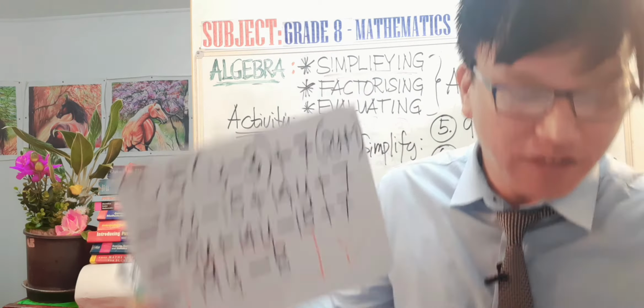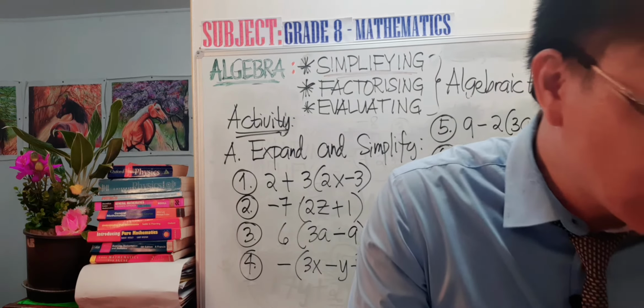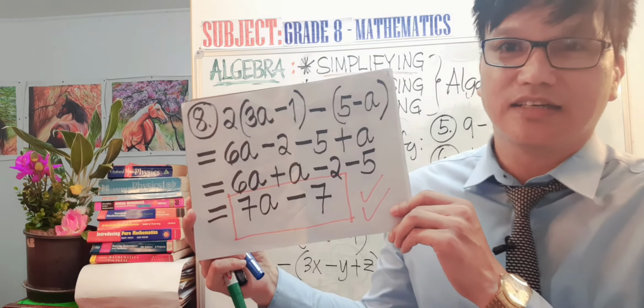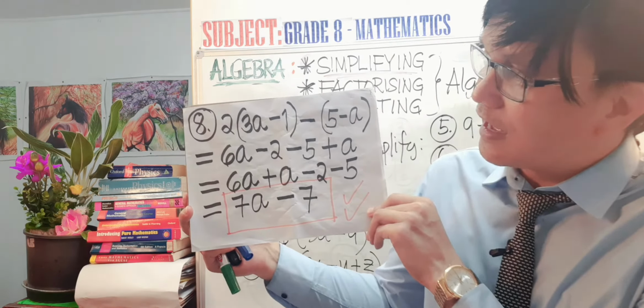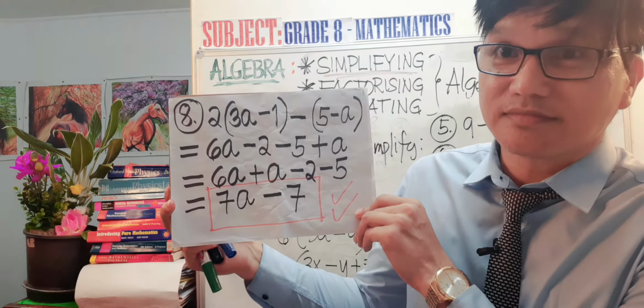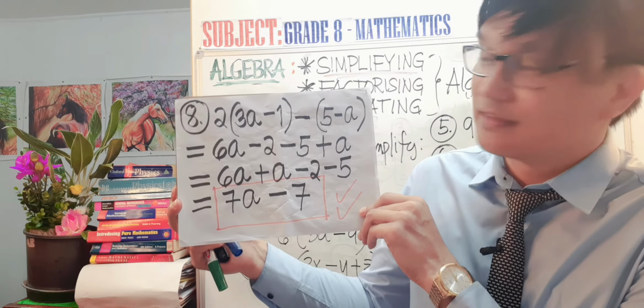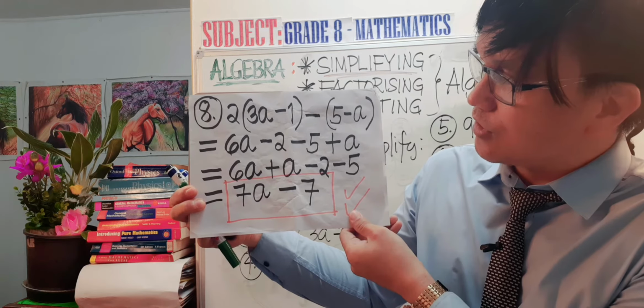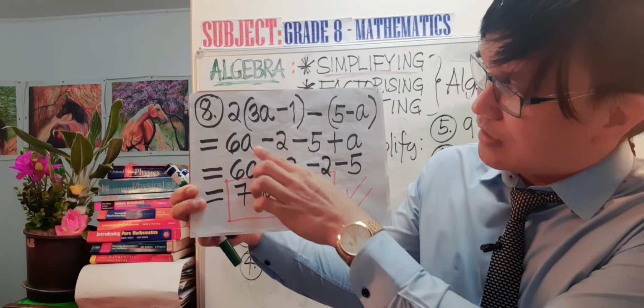And finally our question number 8. Question number 8 is here. We've done this one, so now you work it out.